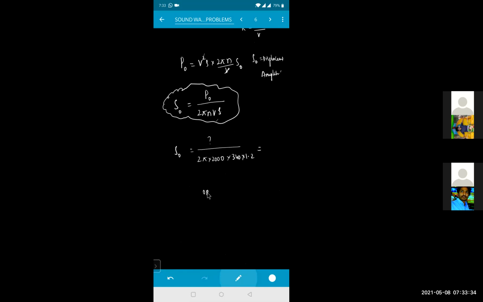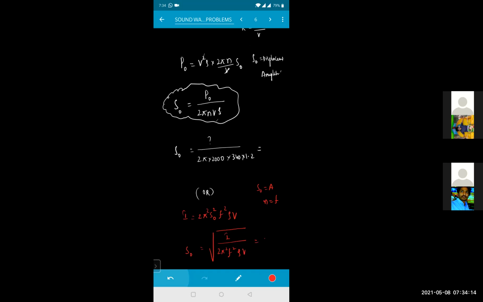Otherwise, we also have a formula in intensity, I don't know if you remember, we derived the intensity formula too. Intensity is equal to 2 pi square into displacement amplitude square into frequency square, rho into V. We derived this formula. S naught is equal to A. From this also I can directly take the S naught value. S naught is equal to under root of intensity divided by 2 pi square into frequency square, into density rho into V. I told you frequency can be written as N or F, anything. So this also will give me the same answer.